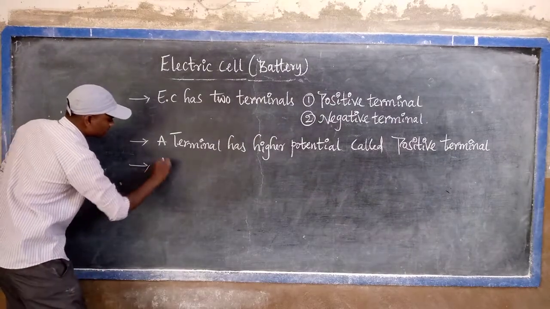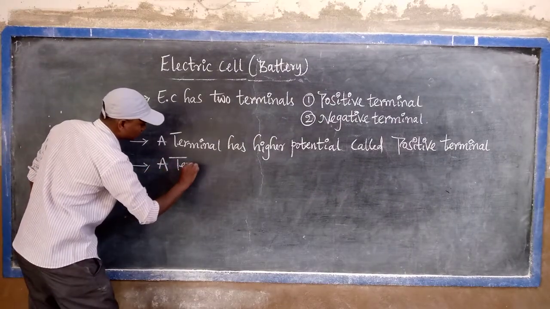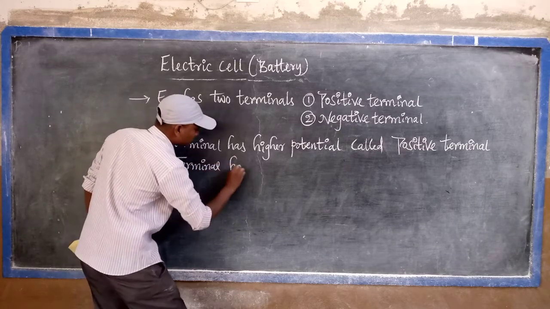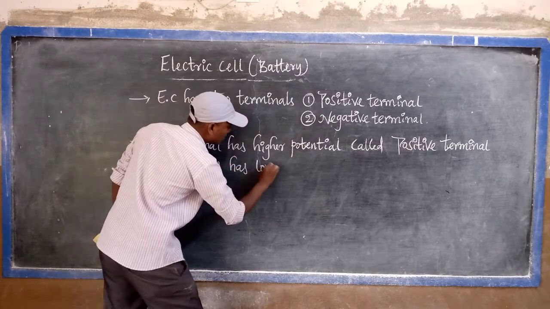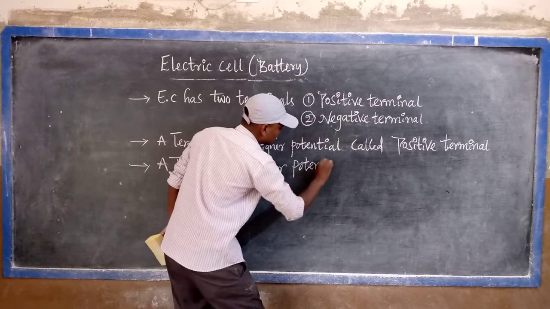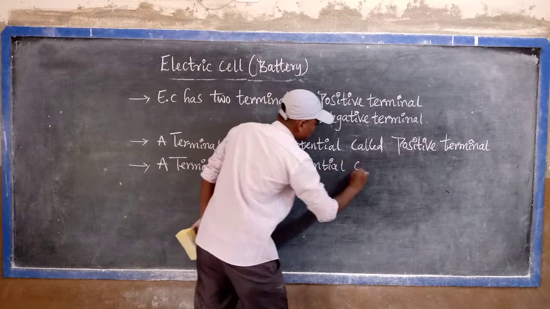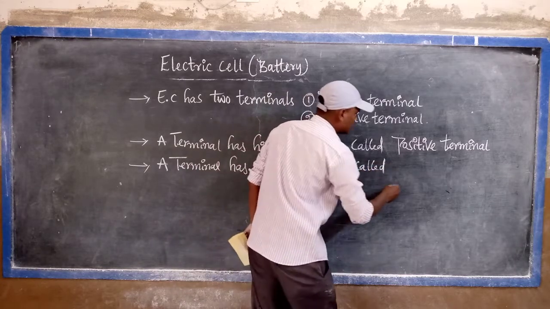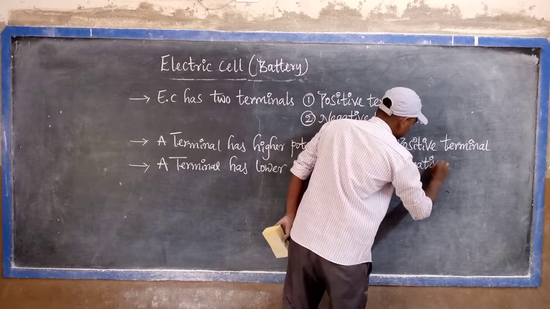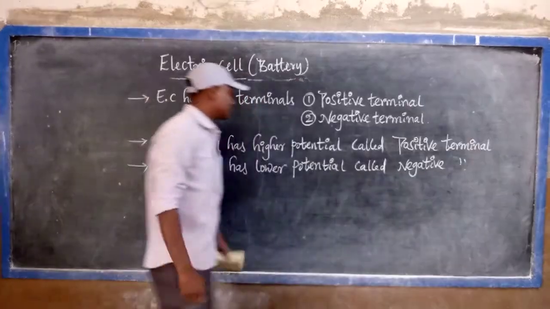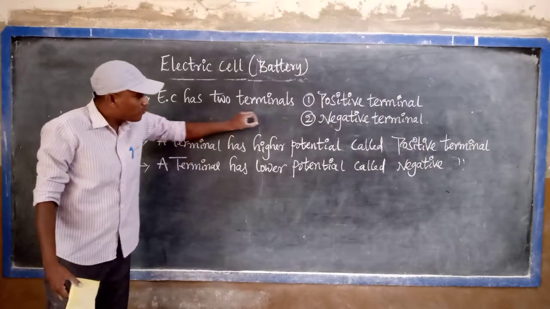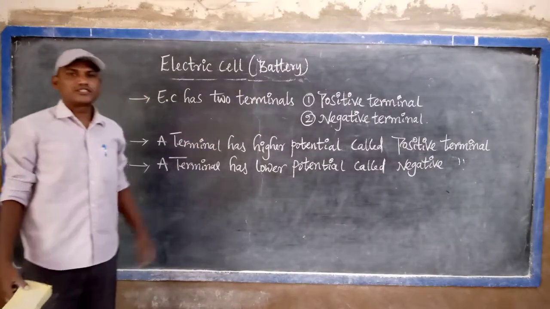A terminal in the battery that has higher potential is called the positive terminal.